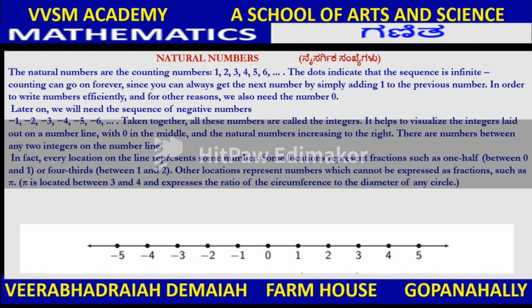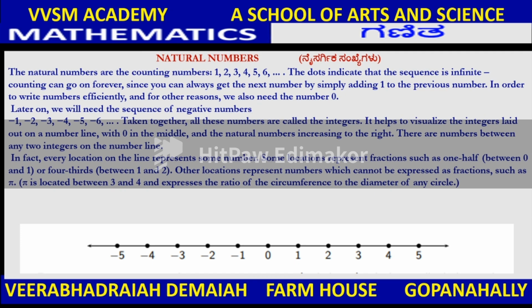It helps to visualize the integers laid out on a number line with 0 in the middle and the natural numbers increasing to the right. There are numbers between any two integers on the number line. In fact, every location on the line represents some number.